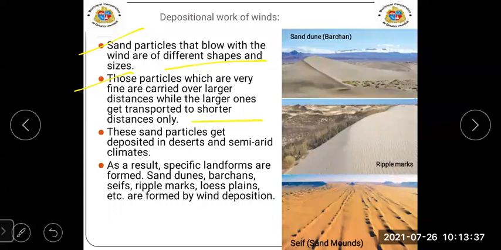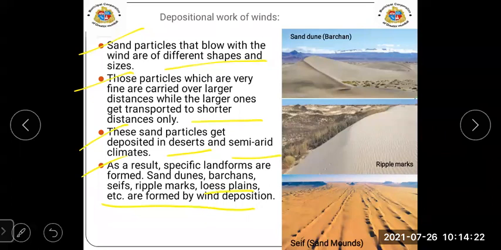Means if the sand particles are heavy, they will not blow for a longer distance. Yes, if the small particles are there, they will blow for a longer distance. These sand particles are deposited in deserts and semi-arid climates. As a result, specific landforms are formed: sand dunes, barchans, sieves, ripple marks, loess plains, etc. are formed by wind deposition.